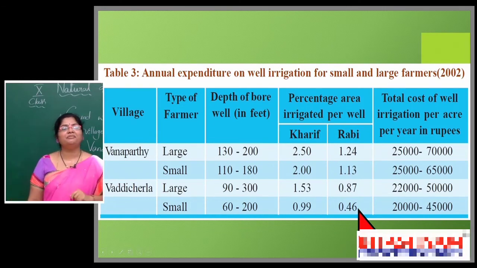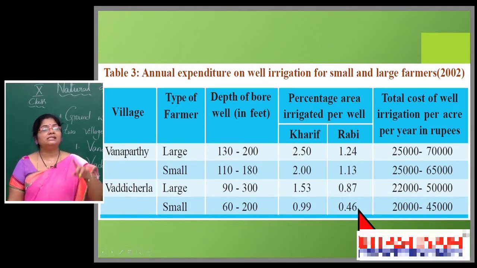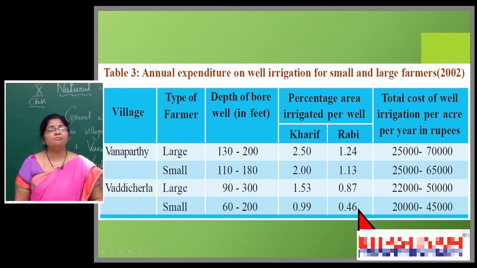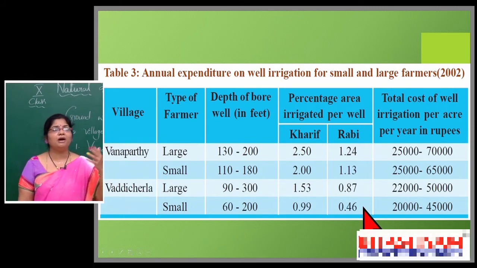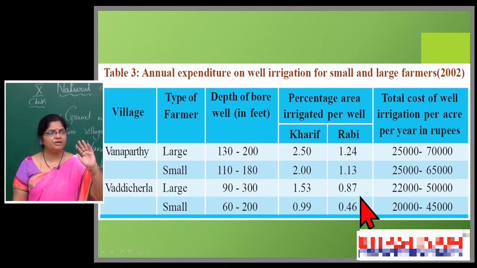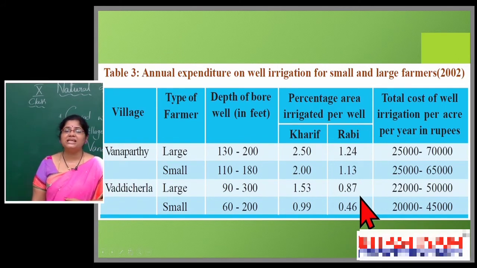So what kind of difference do you observe here, children? See here, a large farmer is able to irrigate more land. Why? Whether it is Vaddicherla or Vanaparthi, of course there is also some difference. But when you compare with a small farmer, the large farmer is able to irrigate more because he is able to take more depth. From deeper layers he is able to take the water. That's why he is able to irrigate more land. But a small farmer is unable to reach that much depth, the deeper layers of the soil. The well does not support giving that much water. That's why the percentage is decreased.